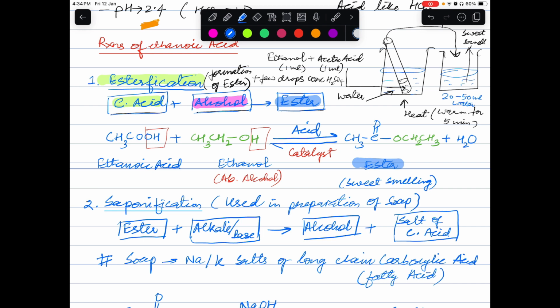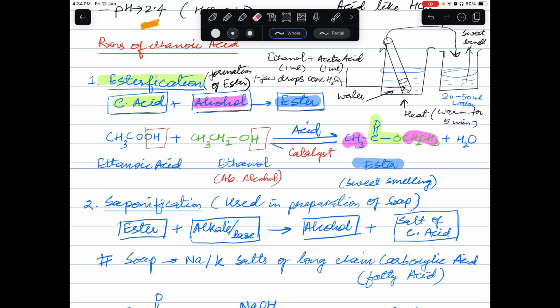Okay, and have a look here, the part which is coming from the acid and the part which is coming from your alcohol, they are combining together. And what is the functional group in this case? The functional group is this part. We have a carbon having a double bond with oxygen and a single bond with the next oxygen, and on each side we have an alkyl group. This is an alkyl group and this is the alkyl group.